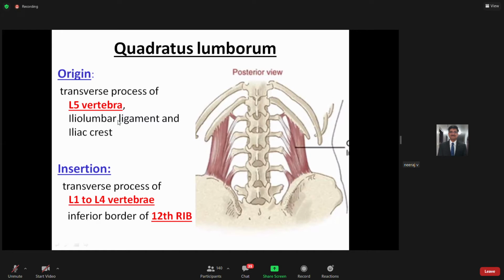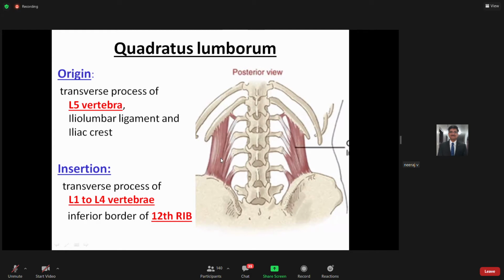Then, of course, it takes origin from the iliac crest. But which part of the iliac crest? Basically, the posterior 1/3. If you look here, this is the posterior aspect of the iliac crest, because it is S-shaped, something like this. We are looking from the posterior aspect. So the posterior 1/3 of the inner lip of the iliac crest, along with the iliolumbar ligament, is where it takes origin, and then it moves.